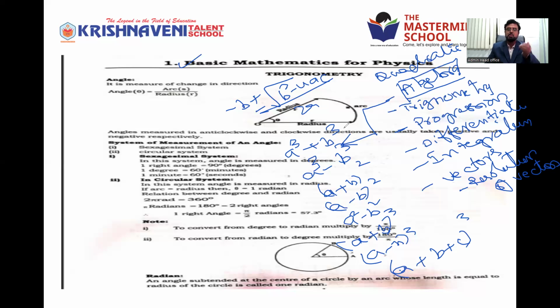Already I've given the formulas. You note this down, write the answers in your notebook, right? So take the heading as algebra, all of you. Take heading as algebra, point number 1. Write a plus b whole cube, you know the answers. A cube plus b cube, a cube minus b cube, a plus b whole square, a minus b whole square, a square minus b square, a plus b into a minus b. A minus b whole cube, a plus b whole cube, a plus b plus c whole cube. Few formulas. Still so many are there, but for us, this is enough. These 8 formulas are enough for us in physics.